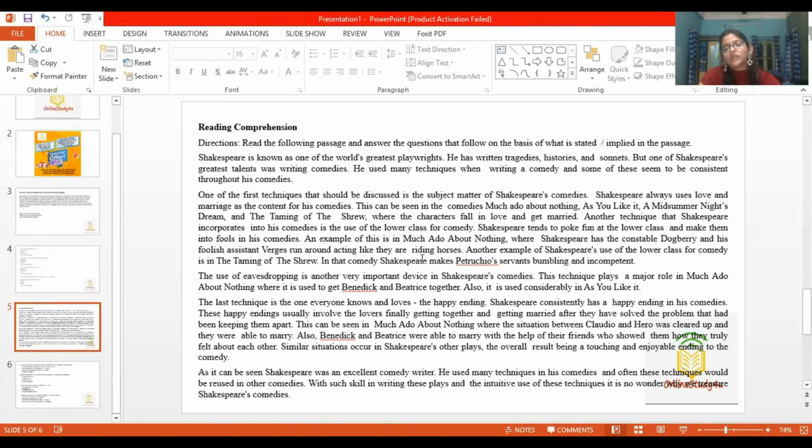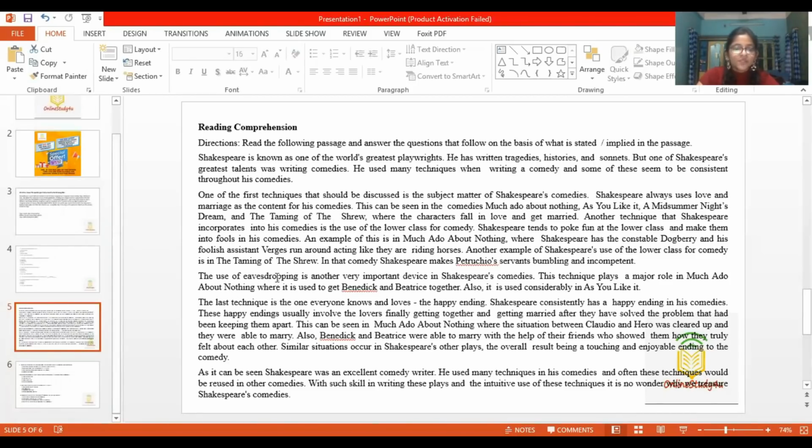Another example of Shakespeare's use of the lower class for comedy is in The Taming of the Shrew. In that comedy, Shakespeare makes Petruchio's servant bumbling and incompetent. So we have the names for two comedies, Much Ado About Nothing and Taming of the Shrew. Okay, remember them.